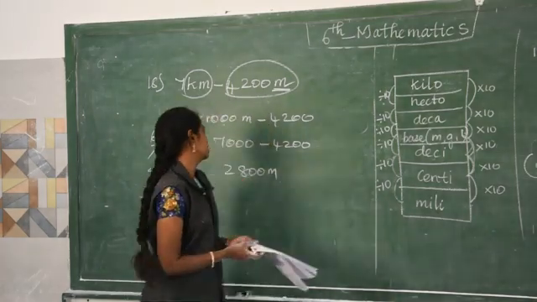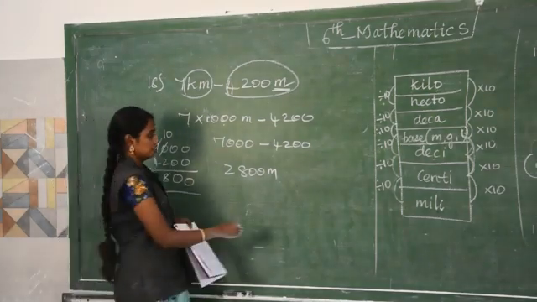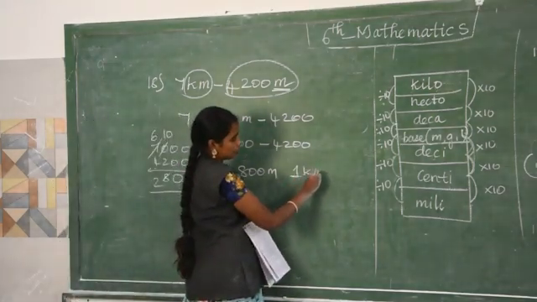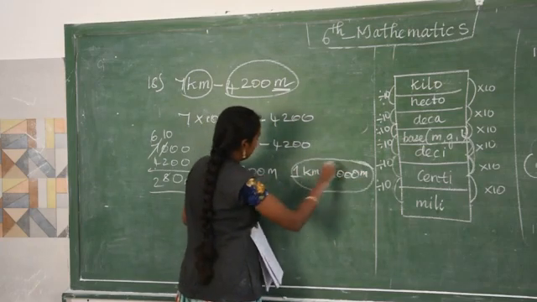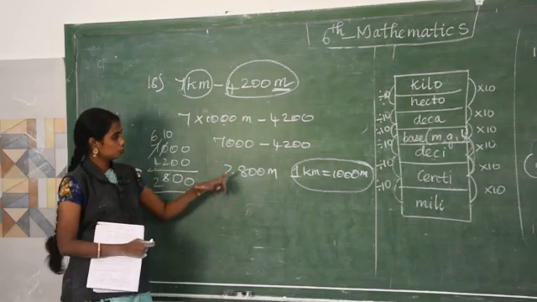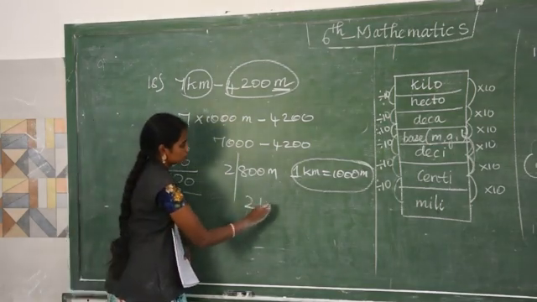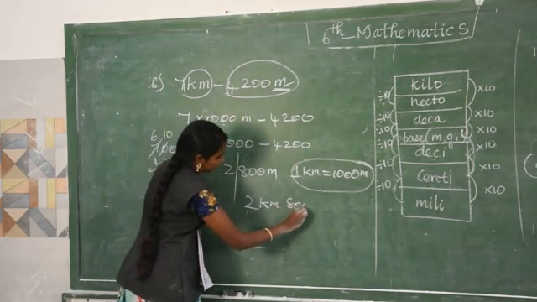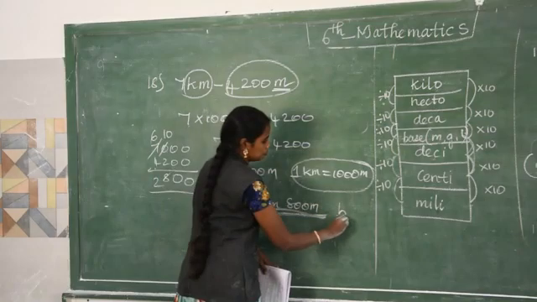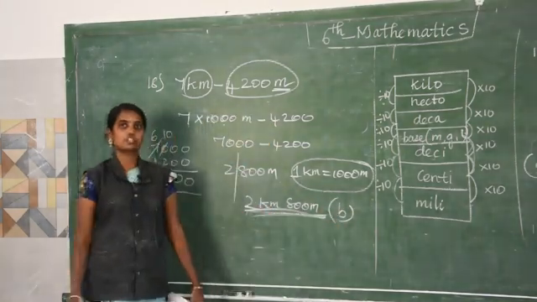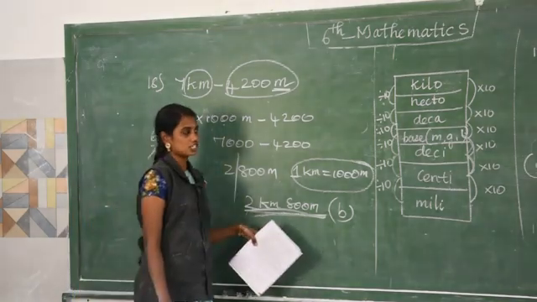Since the answers are given with kilometer and meter, you have to convert into kilometer and meter. We know that 1 kilometer equals 1000 meter. So how many thousands are here? 2000. Yes or no? 2000. So this is 2 kilometer and 800 meter. So the answer is option B, 2 kilometer 800 meter. So this exercise is over.